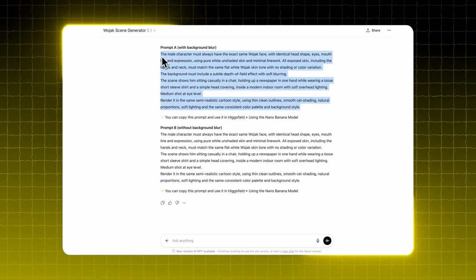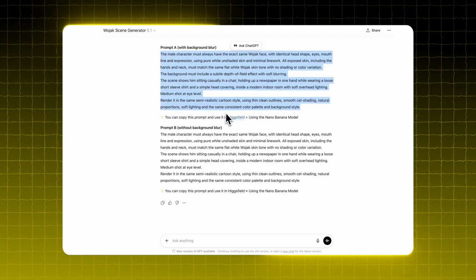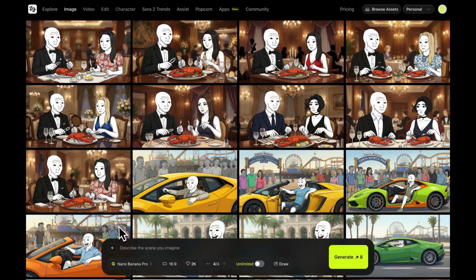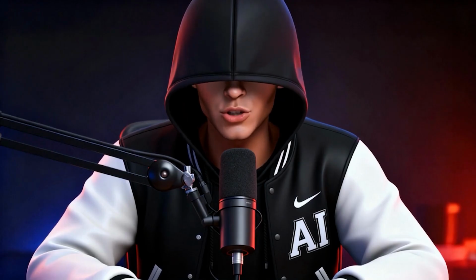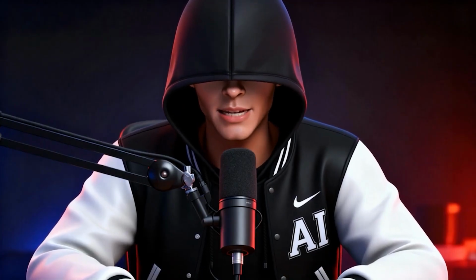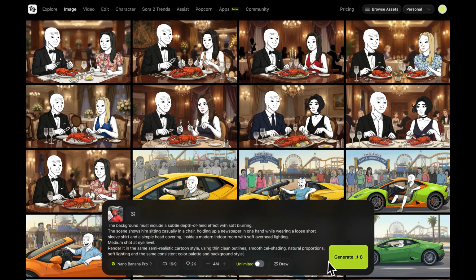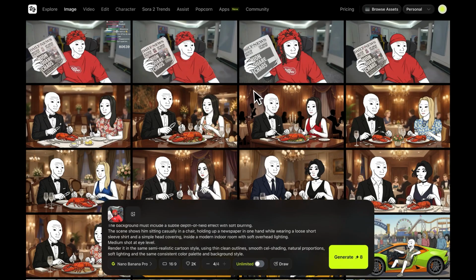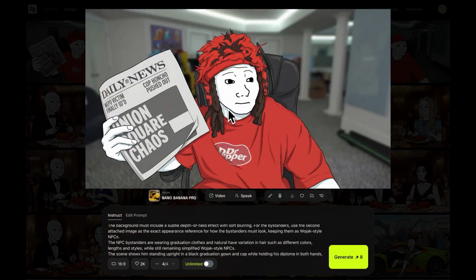So now that the prompt is ready, let's go ahead and copy the first one. Now I'll take this prompt into Higgsfield, and I upload the exact same reference we just used in the GPT as the first attached image. Also paste in the prompt, generate it, and look how Nano Banana accurately recreates Kai in a Wojak cartoon style. He has the same face structure, same shirt, same hairstyle. Everything matches perfectly, and this is exactly what we want.